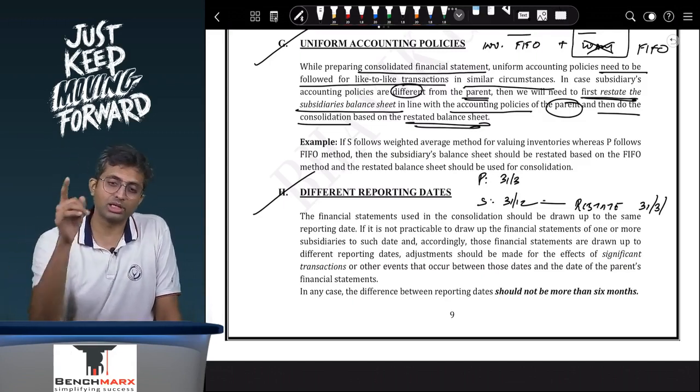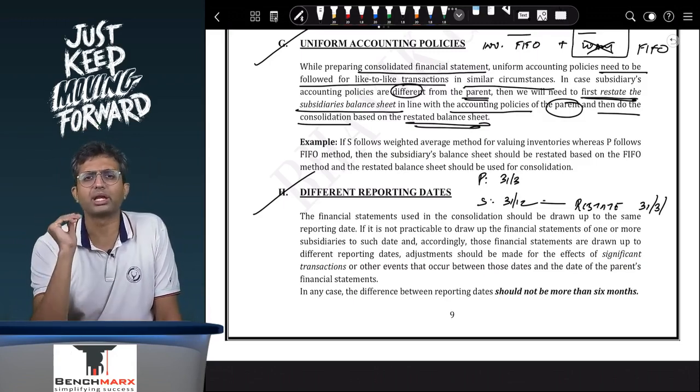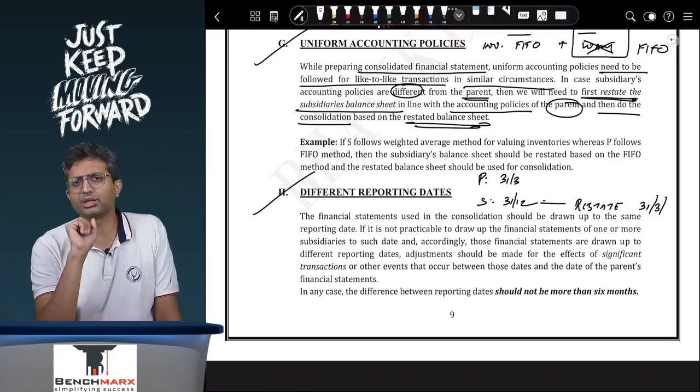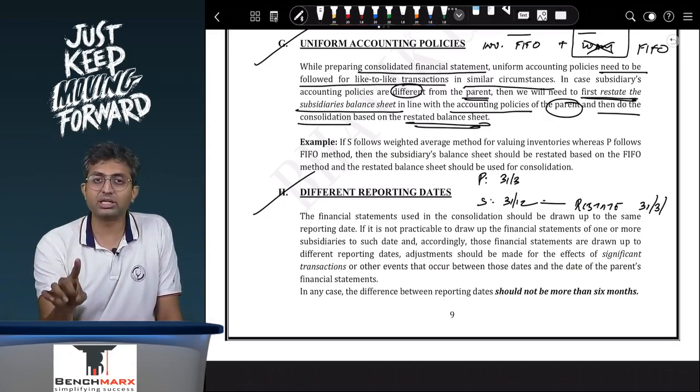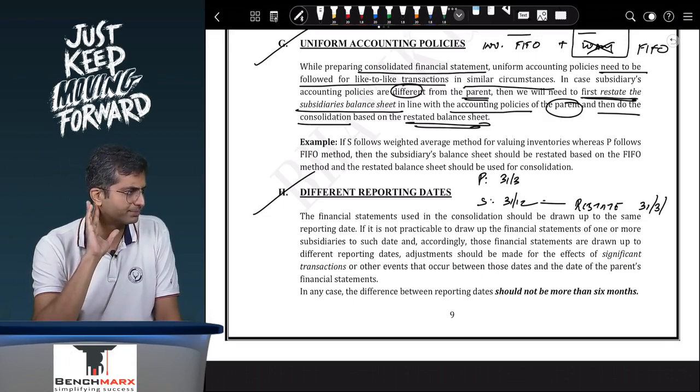Who will decide what is material? The question will decide. It will tell you that the management has identified the following items as material, and you will just give effect for those items only, nothing beyond that. You will then find a restated balance sheet, and that restated balance sheet will be used for the purpose of consolidation.